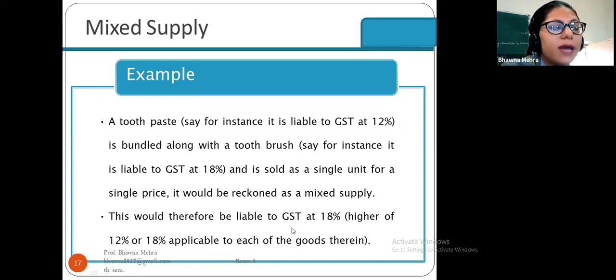This would therefore be liable to GST at 18%, the higher of the 12% and 18% applicable to each of the goods therein.